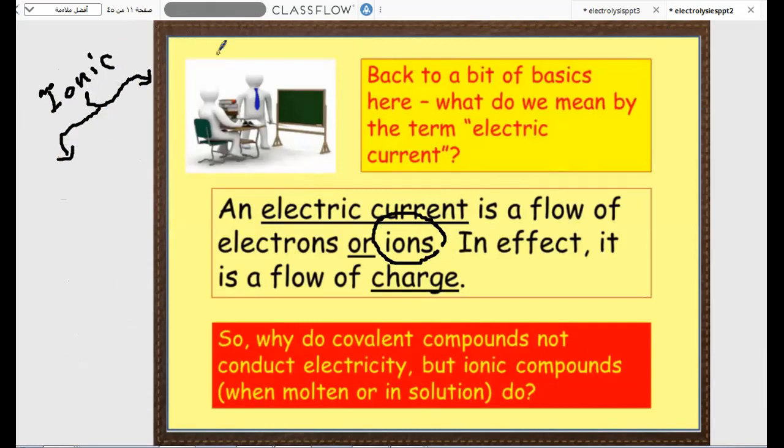We have the ionic compounds. Most of the ionic compounds exist in solid state as crystal salts, but ionic compounds in the solid state don't give free ions, like sodium chloride, NaCl. Sodium chloride exists in a solid state as crystals only.